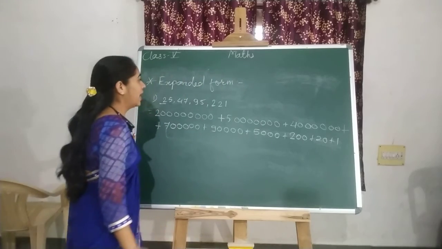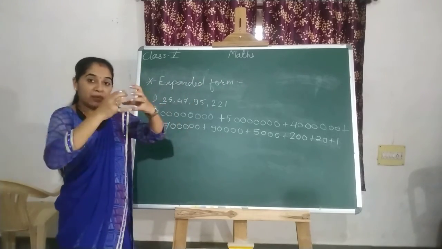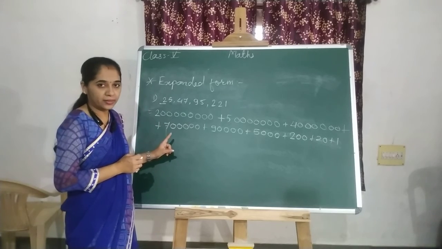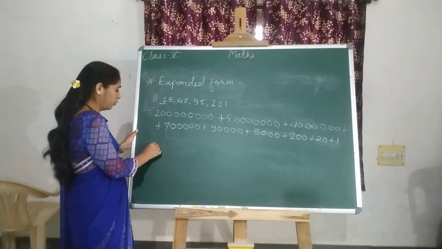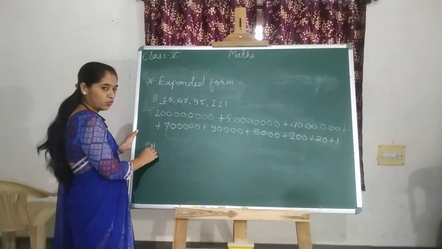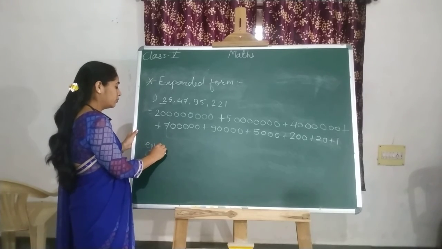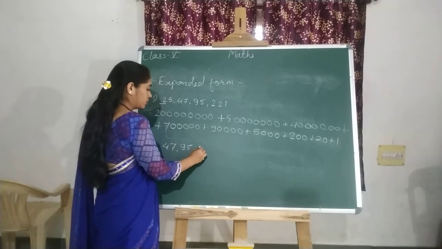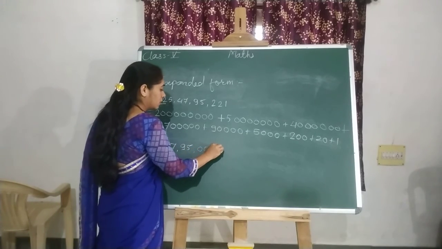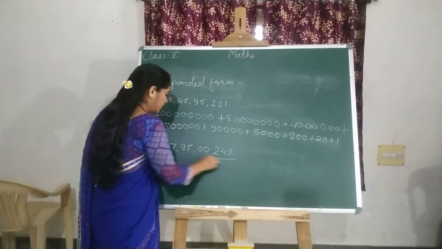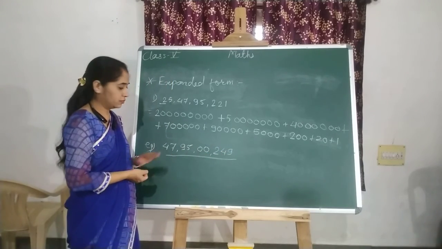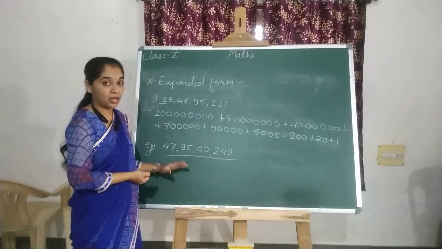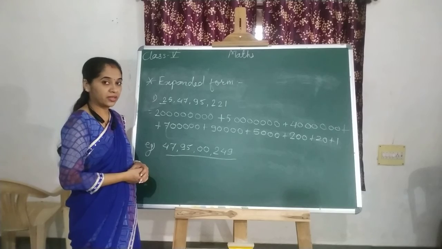This is called the expanded form. Expand means to make it bigger, to stretch it out. This is the expanded form of this number. Now write down one example as homework: 47 crore 95 lakh 249. Write this example, write its expanded form, and send me a photo. Okay, write down carefully.